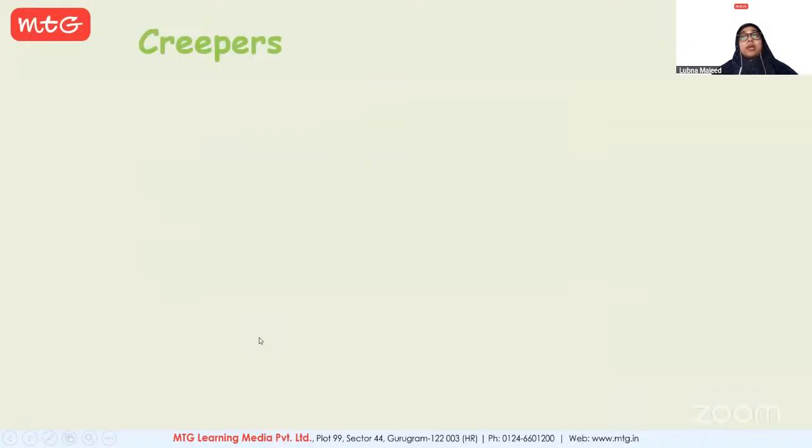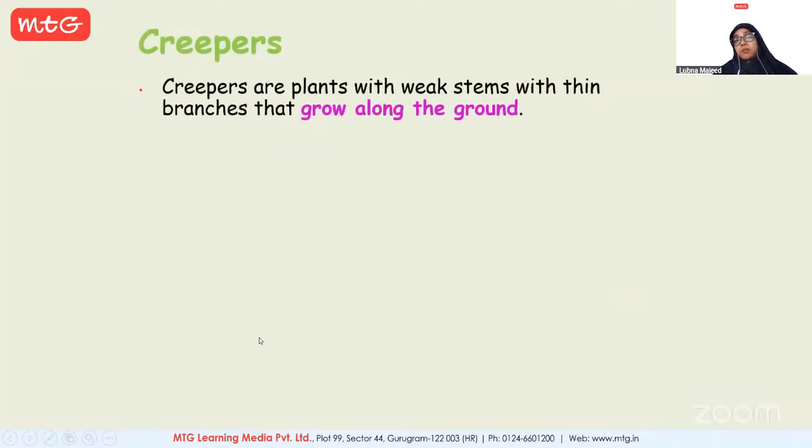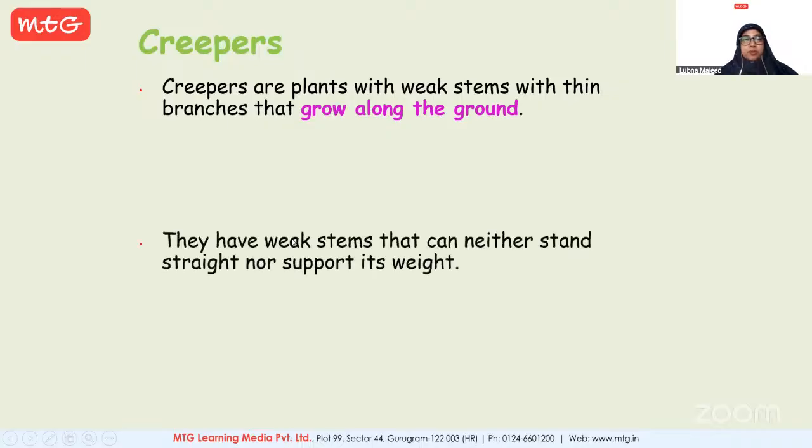Now let's have a look at creepers. Creepers, as the name suggests, creep is to move slowly, and they grow only along the ground. They cannot climb like climbers. Climbers can climb, creepers just creep on the ground. Okay. Then what else do we see? For creepers, they have weak stems, similar to climbers. They can neither stand straight nor support their weight.